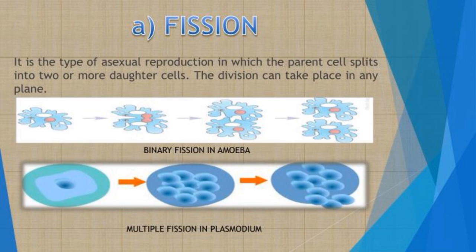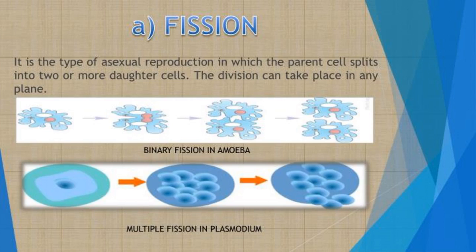This type of reproduction is common in unicellular organisms like amoeba, paramecium, and euglena. Fission is of two types: binary fission and multiple fission. What about binary fission? This is the division of the parent cell into two nearly equal size identical cells. The two daughter cells then grow into adult organisms. In this type of reproduction, the nucleus first divides into two nuclei, which we call karyokinesis, followed by the division of cytoplasm, which we call cytokinesis.